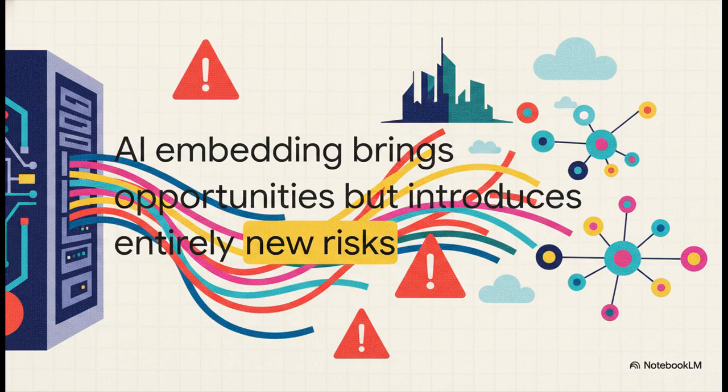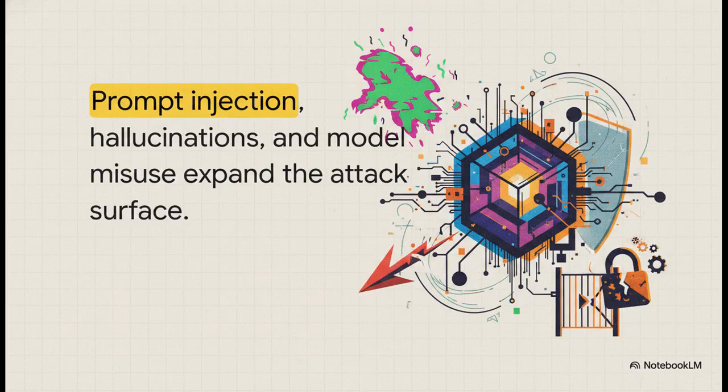Our source material points out something crucial. Deep embedding of AI creates unprecedented opportunities, but it also introduces entirely new categories of enterprise risk. AI is now integrating into our daily decision-making, customer interactions, and core business operations. This deep embedding means the tech isn't just safely quarantined in some IT lab anymore. Nope. It's out there in the wild, making live business decisions, bringing entirely new categories of risk right to our front door. So, what kind of risks are we talking about?